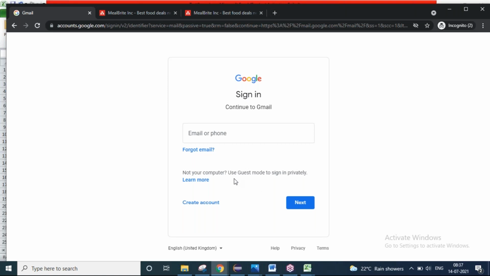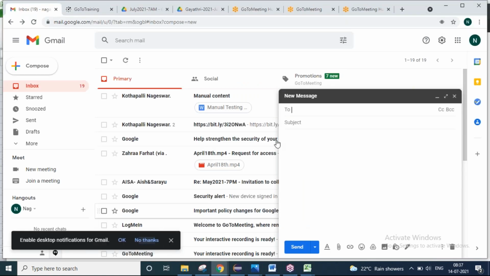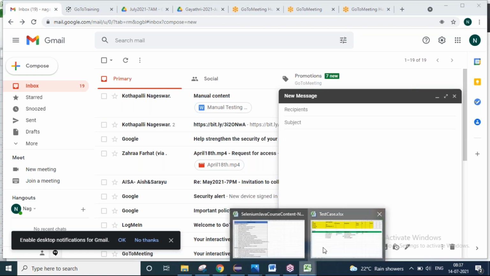Then you compose an email and see whether it is going or not. After logging in, you click on the compose button, enter the to address, enter the subject, enter the body, and click on the send button. If it is really happening, that is called manually testing the software, right?